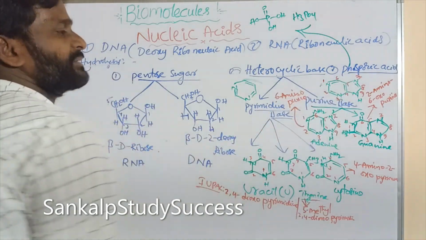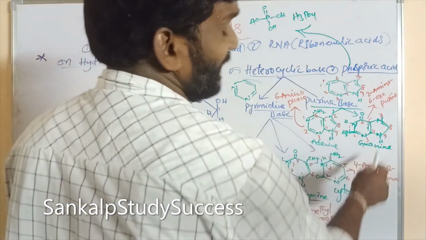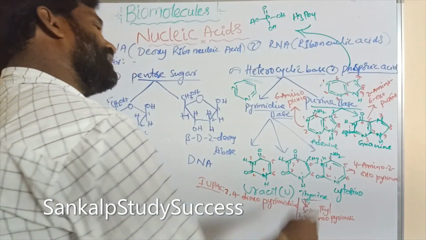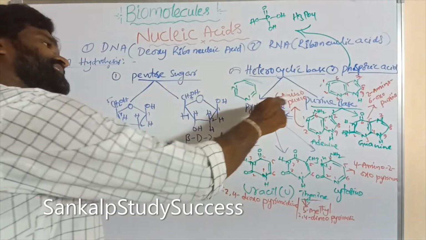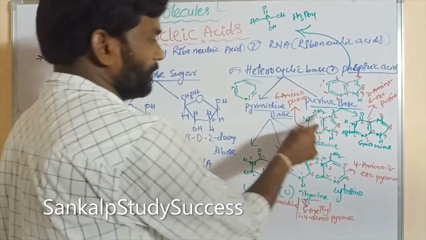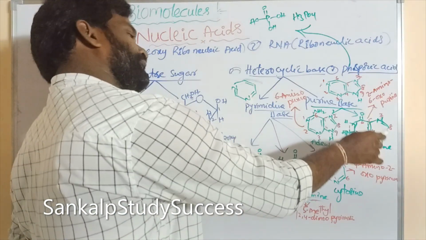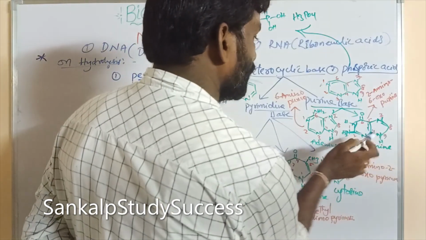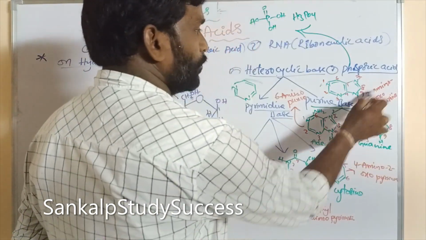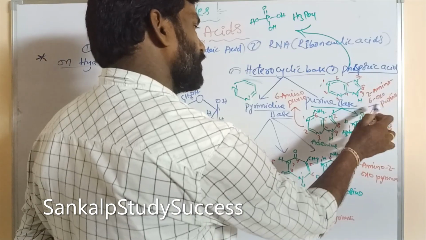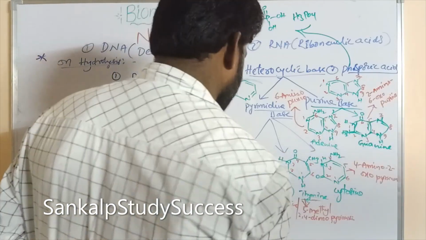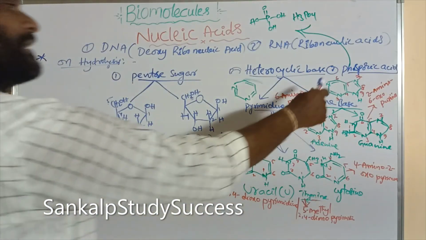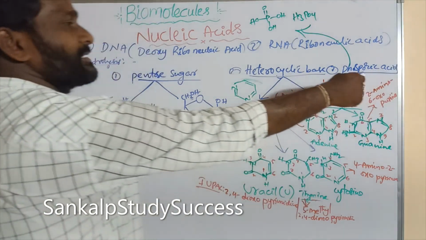This is the purine base structure. These are two types. One is adenine, another one is guanine. What is the IUPAC name of adenine? 6-aminopurine. What is the IUPAC name of guanine? In the second position, amino group is there: 2-amino-6-oxopurine. Right. And the third unit is phosphoric acid.